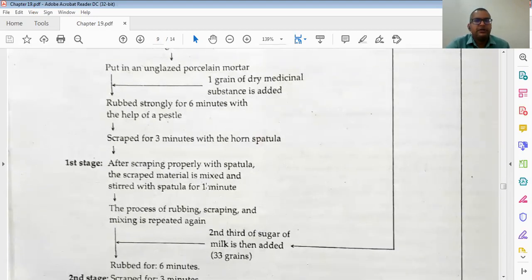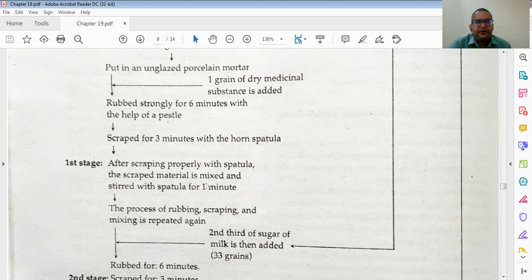Put one third in an unglazed porcelain mortar, as I showed when class was going on. One grain of dry medicinal substance is added. One grain, as you already know, is 65 milligrams, not 0.65 milligram. Then rub strongly for 6 minutes with the help of a pestle.